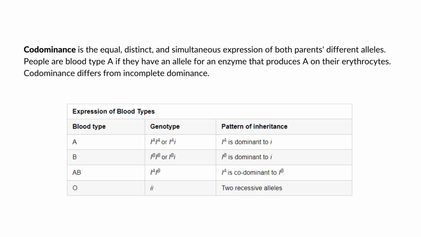So, ang example naman sa codominance, it is characterized by the equal, distinct, and simultaneous expressions sang both parents' different alleles. So, this pattern differs from intermediate or blended features nga makita sa incomplete dominance. The classic example sa codominance is ang ABO blood type sa humans.